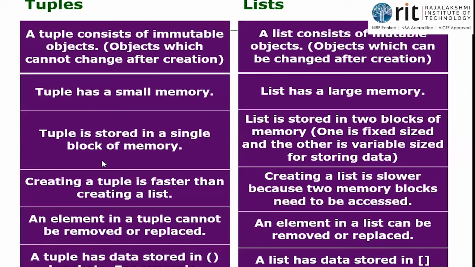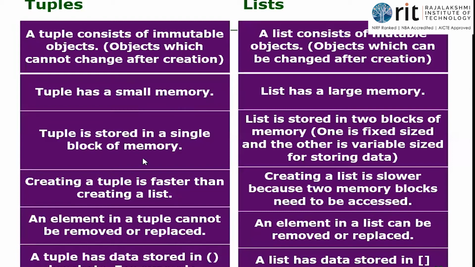Okay. The second point is obviously about the mutability concept. Tuple consists of immutable objects. It is immutable. List consists of mutable objects, which means I can change the values, isn't it? So it is consisting of mutable objects, or you can just have it as a simple phrase, lists are mutable. Okay. So that is done. And then tuple has a smaller memory and list has a larger memory.